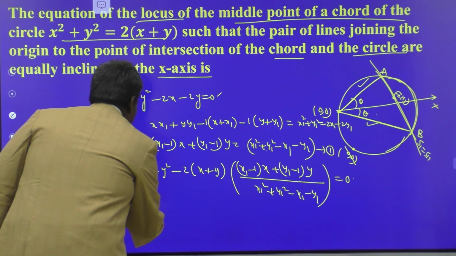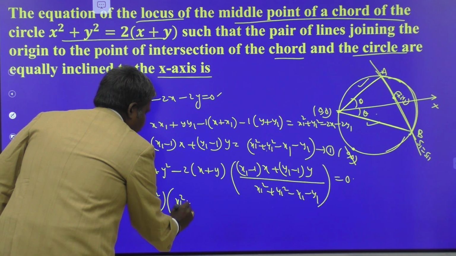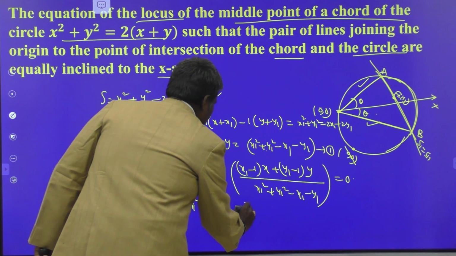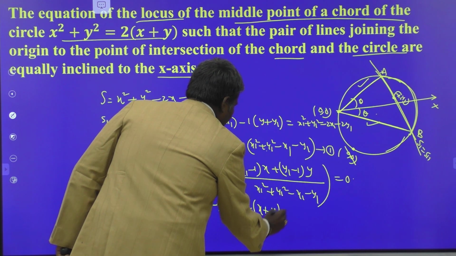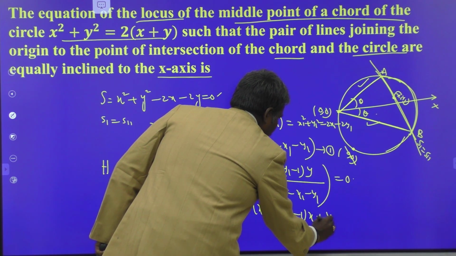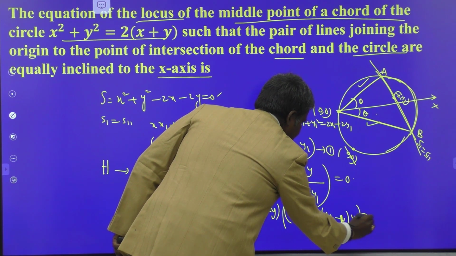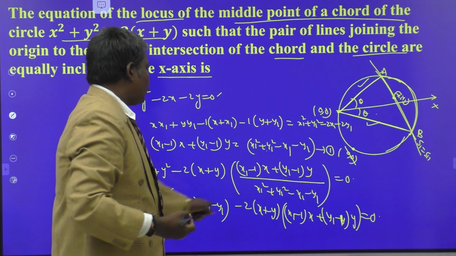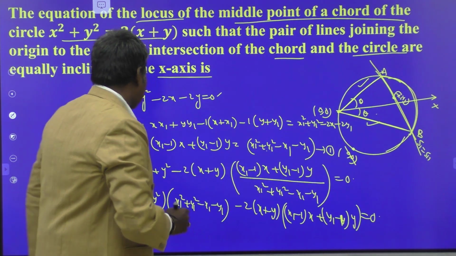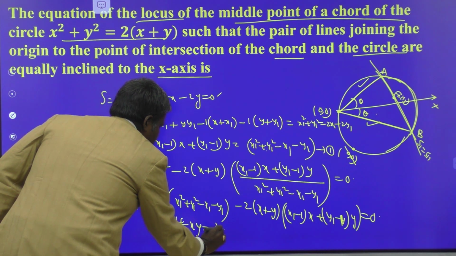Here this is nothing but (x square plus y square) into (x1 square plus y1 square minus x1 minus y1) minus 2 times (x plus y) into ((x1 minus 1)x plus (y1 minus 1)y), which is 0. It is equally inclined by the x-axis, therefore the coefficient of xy must be 0.